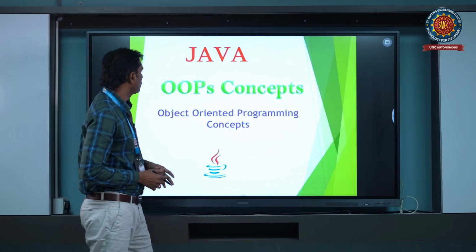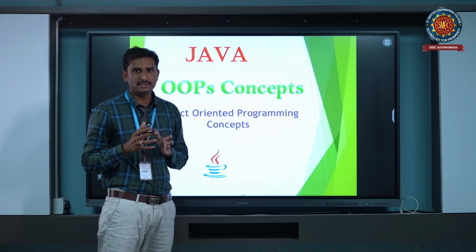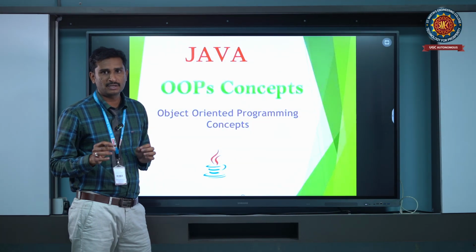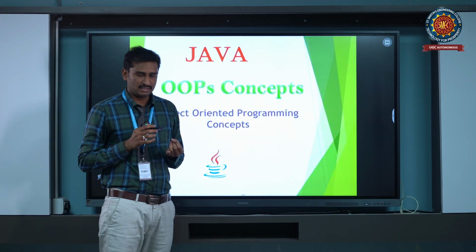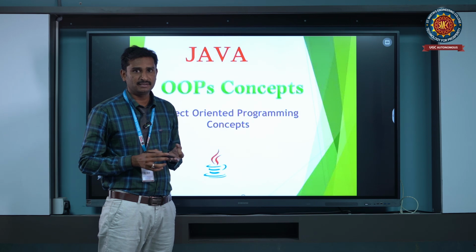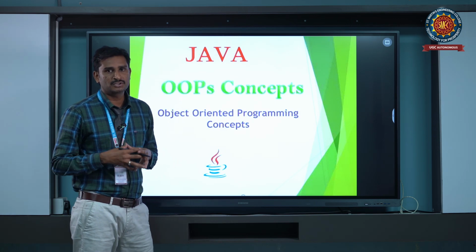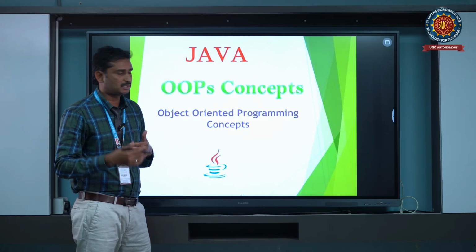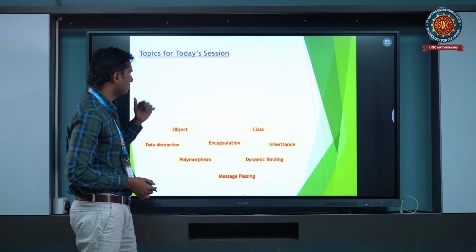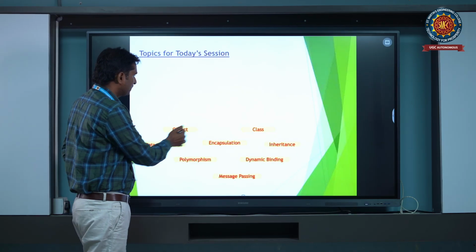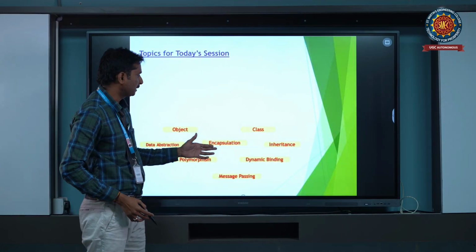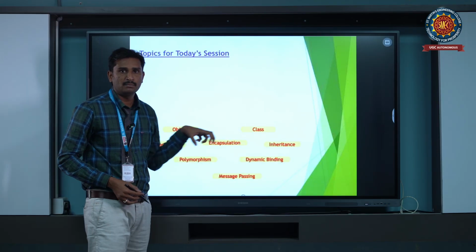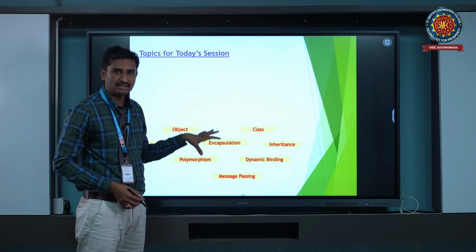OOPS is Object-Oriented Programming System, which is the most important topic in every programming language. For example, we have Java, C++, Python, and etc. These are the most important concepts in every programming language. We're going to discuss these topics in this OOPS concept. We have object, class, data abstraction, encapsulation, inheritance, polymorphism, data binding, and message passing. These are the most important features in the OOPS concept.